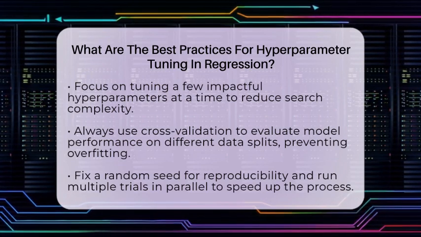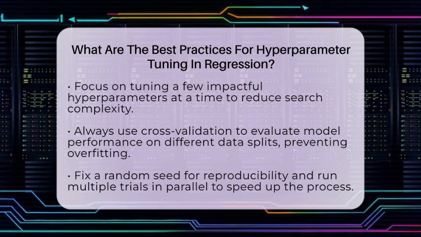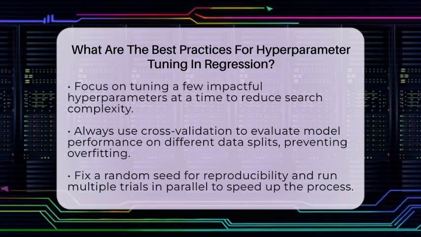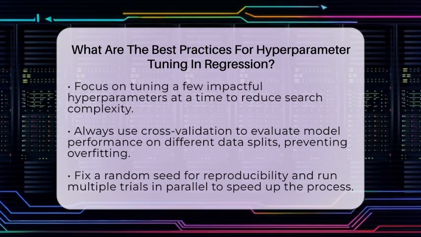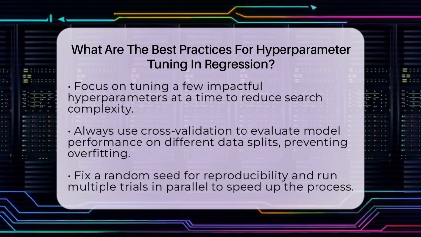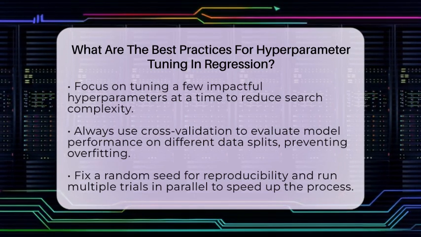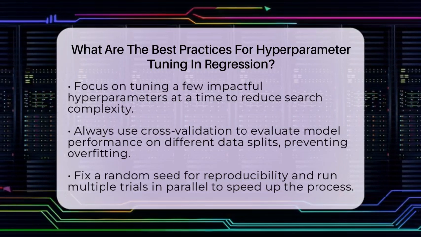During tuning, always use cross-validation. This means splitting your data into parts, training on some, and testing on others. It helps ensure your model performs well on unseen data and avoids overfitting. Set a fixed random seed before starting your tuning process. This makes your results reproducible so you can compare different runs accurately.